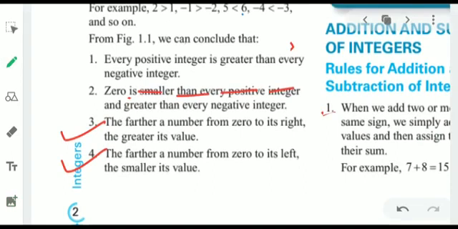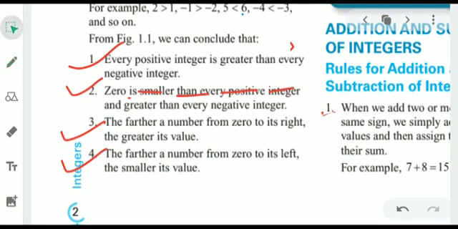The further a number is from 0 to its right, the greater its value. I have already told you that if you move towards the right, the number increases its value, and when you move toward the left of 0, the value decreases.